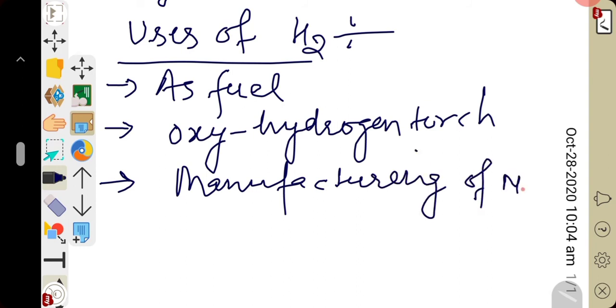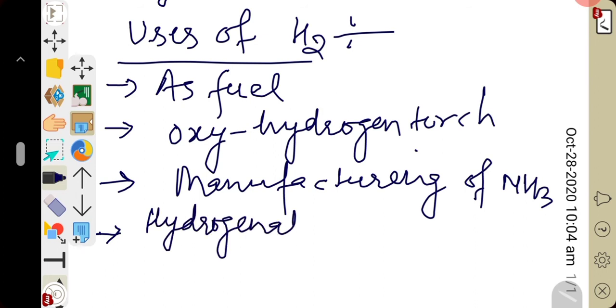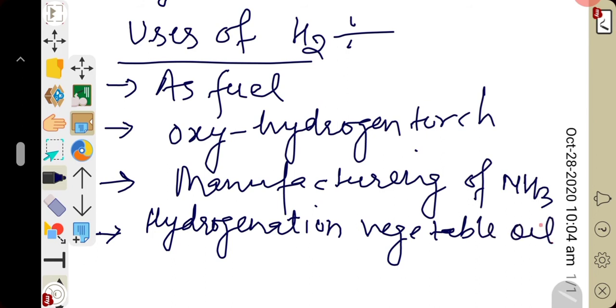Hydrogen is used in hydrogenation of vegetable oil. Hydrogen is used for producing artificial petrol, as well as in extraction of metal.